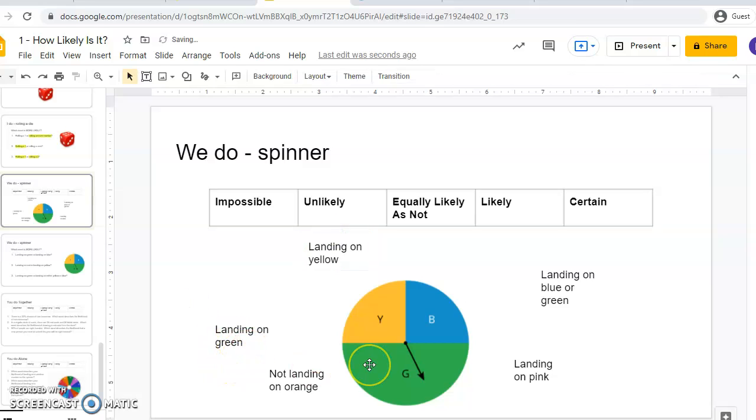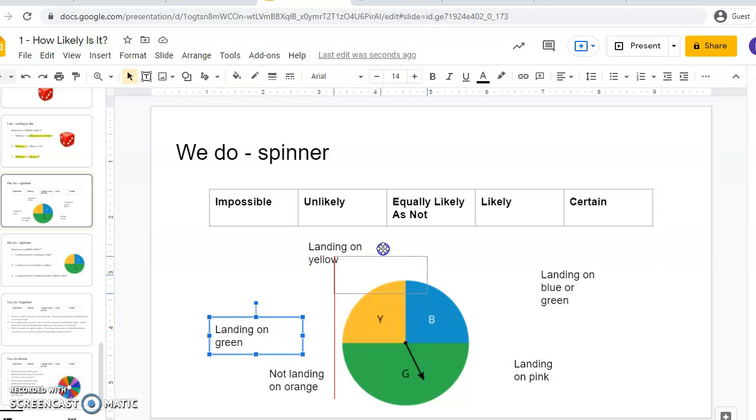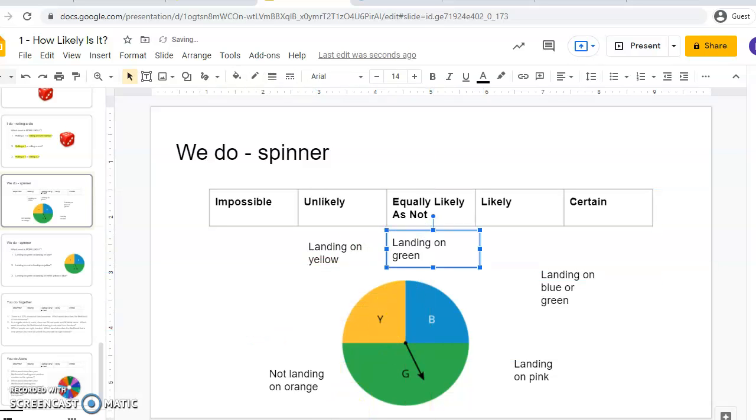What about landing on green? Well, in this case, green's exactly half of the circle. So I have a 50% chance of getting green, 50% chance of getting something else. I'm going to rate that as equally likely as not. Sorry for the rush.